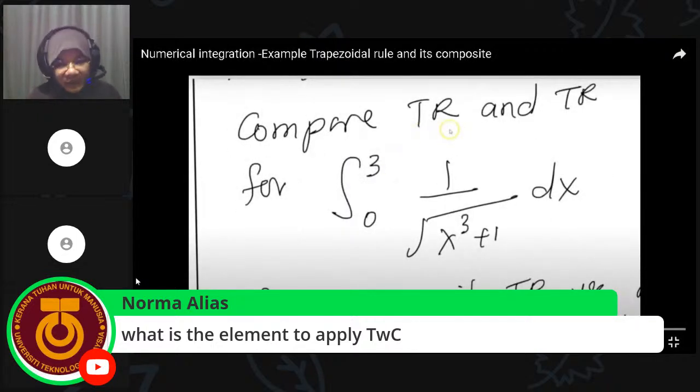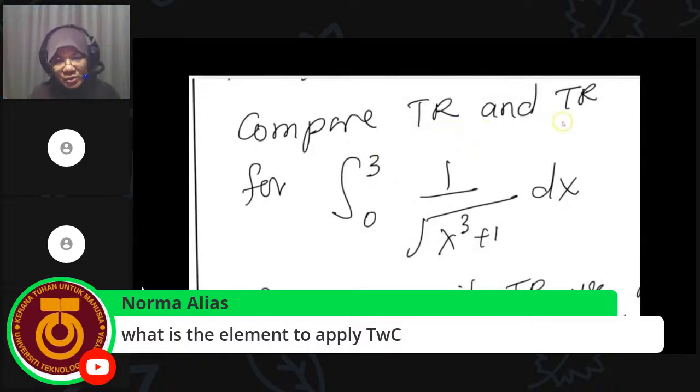I also have one question here. I try to compare the composite trapezoidal rule and the basic trapezoidal rule for 0 to 3, where f is 1 divided by x to the power 3 plus 1. So it's very easy. Use your calculator; it depends on the h, how much h you use.